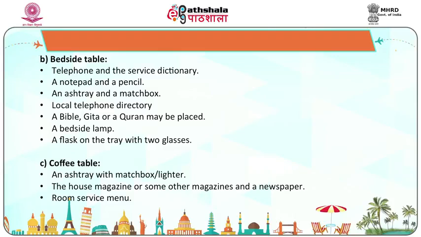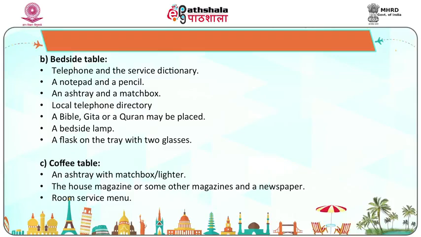Supplies that are kept near the bedside table: telephone and the service directory, a notepad and a pencil, an ashtray and a matchbox, local telephone directory, a Bible, Gita or a Quran may be placed, a bedside lamp, a flask on the tray with 2 glasses.